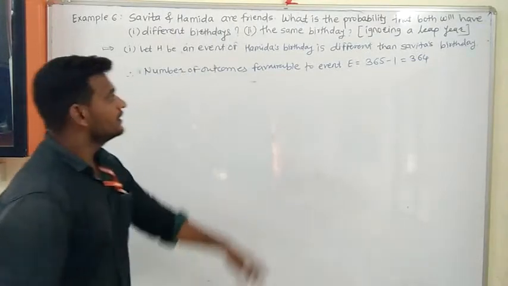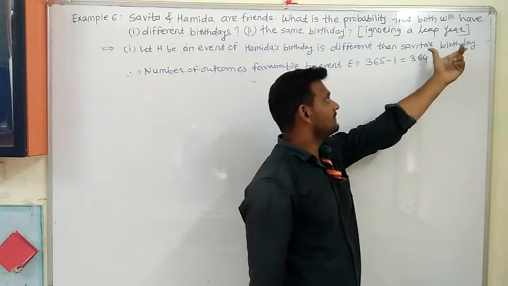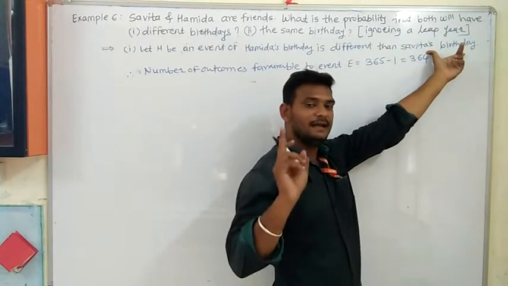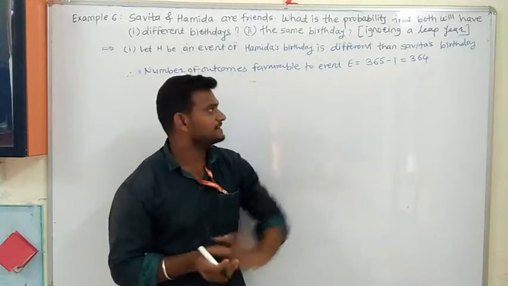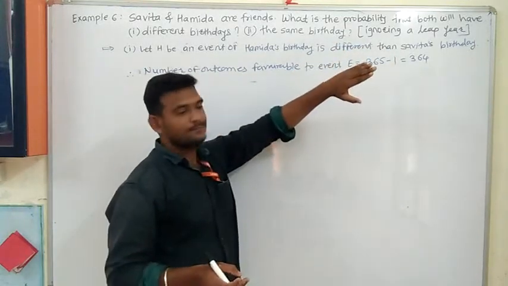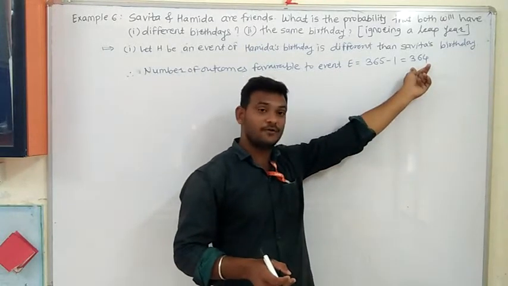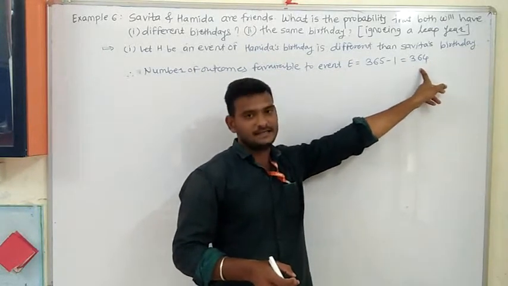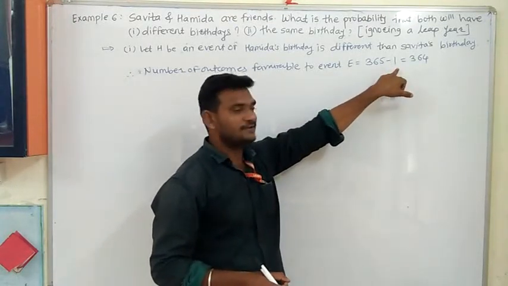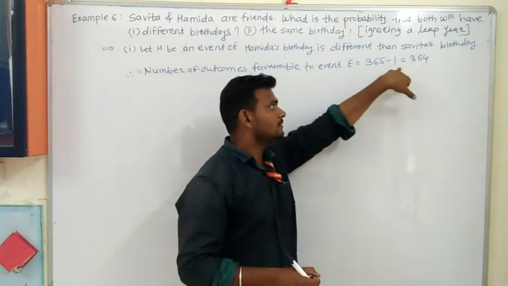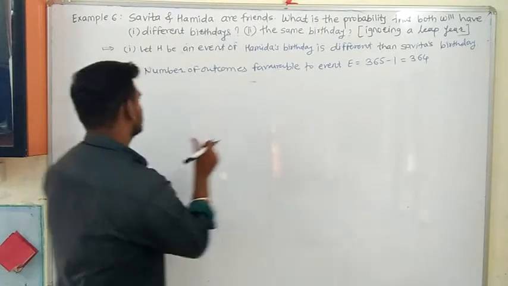Why we have subtracted? If we consider Hamida's birthday is different from Savita's birthday, there is a Savita's birthday at any one date. Suppose we will consider Savita's birthday is on 1st January. Then Hamida's birthday will be on the remaining days, that is 364 days. Any one of the days from these 364 days. Because in a year 365 days are there, one we have subtracted. It is the birth date of Savita. Therefore we got 364.